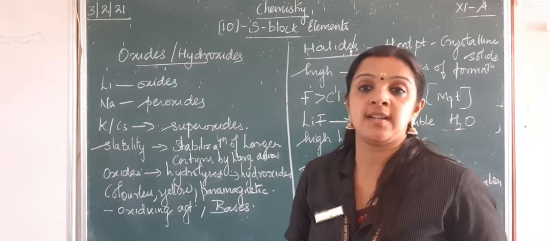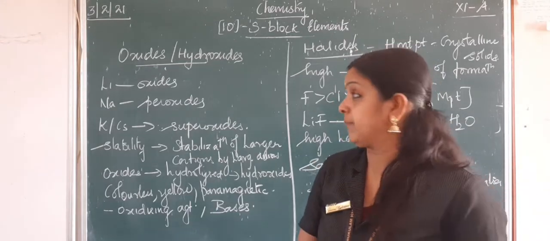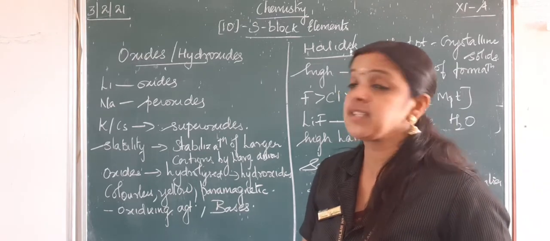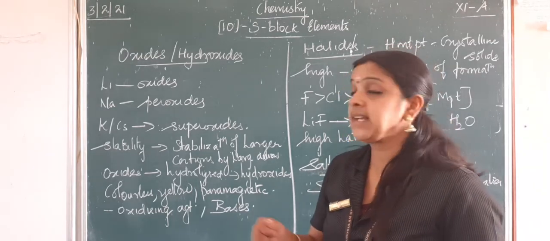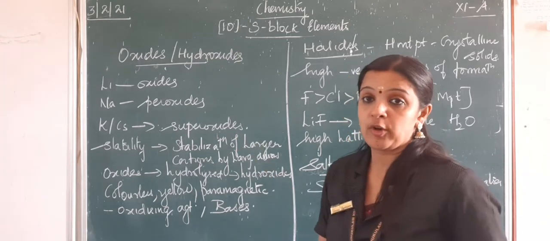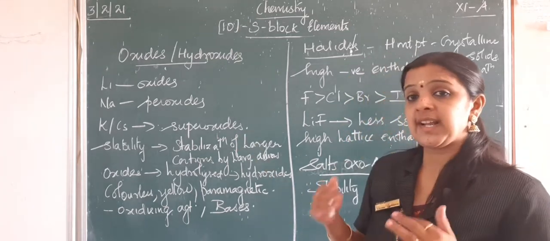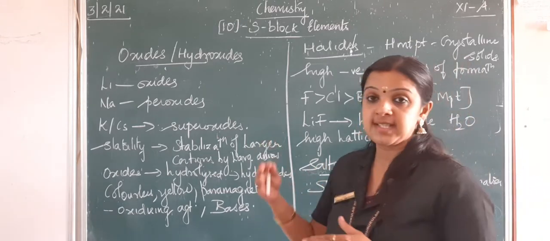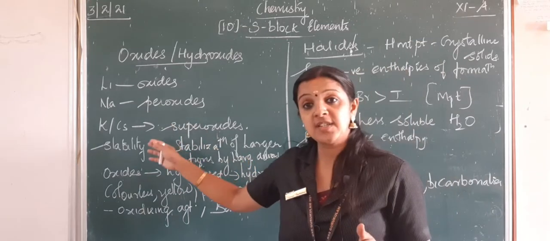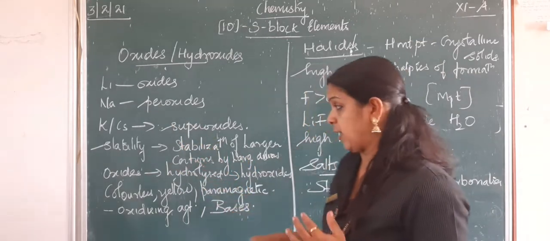The oxides and hydroxides of alkali metals. We have already seen that lithium forms oxide, sodium forms peroxide, and potassium, cesium and higher alkali metals form superoxides. The superoxides are more stable compared to oxides and peroxides, just because of the stabilization of a larger cation by a larger anion.